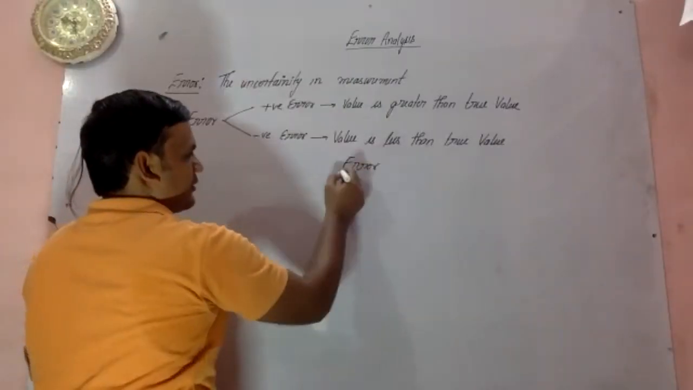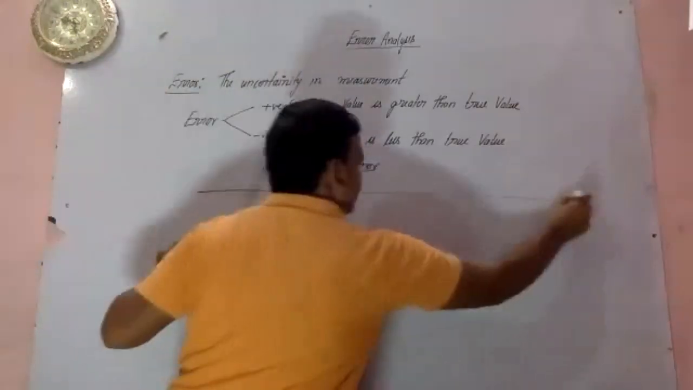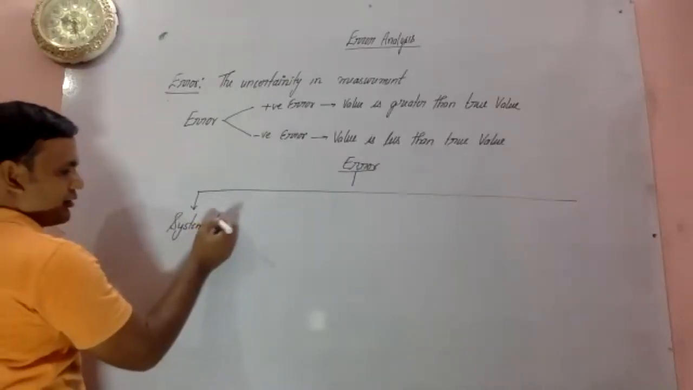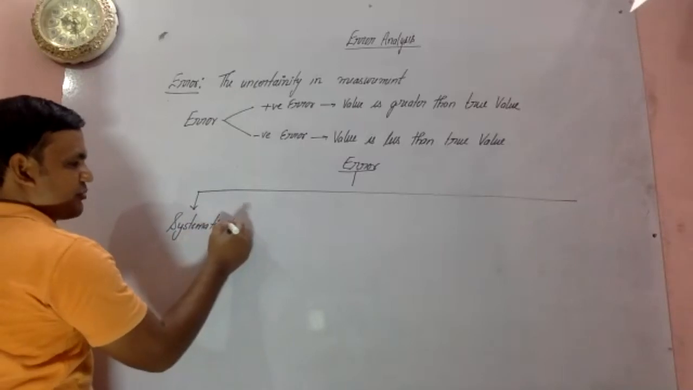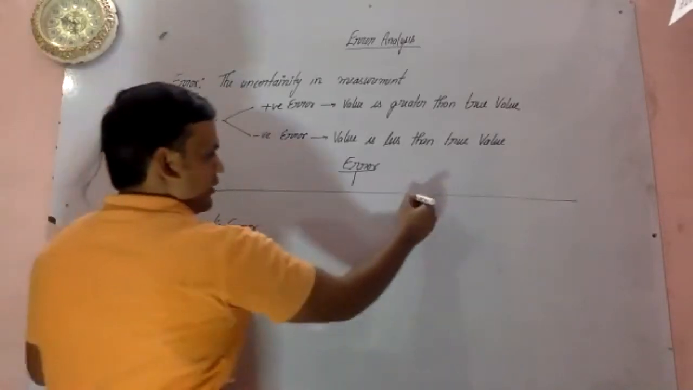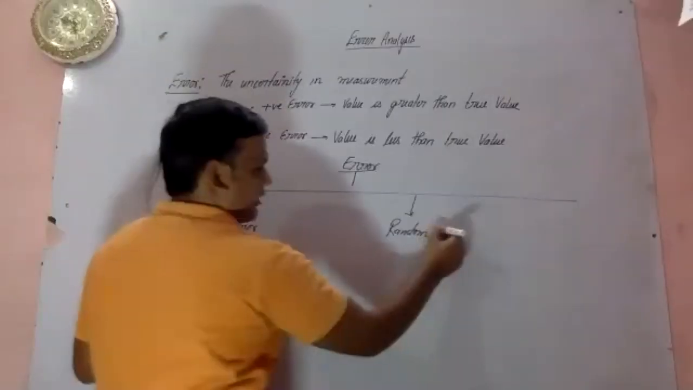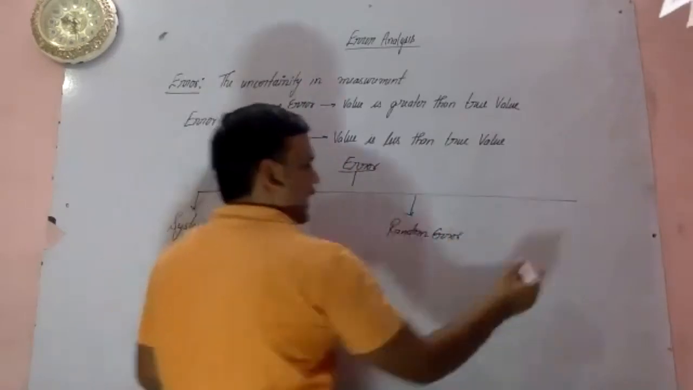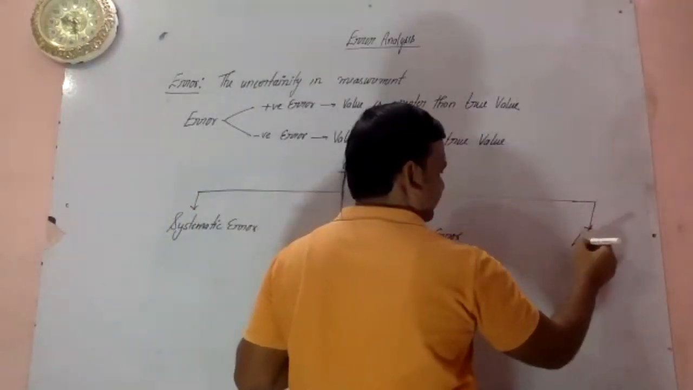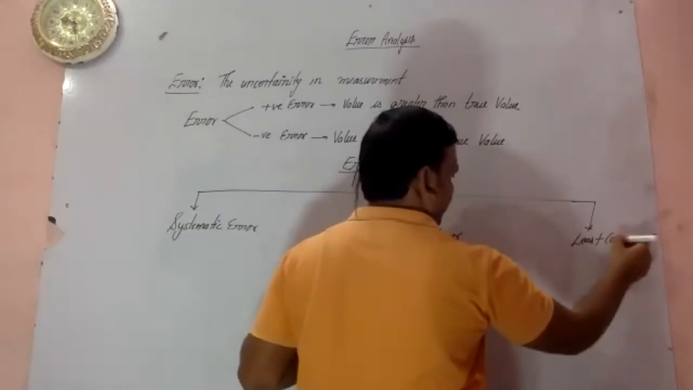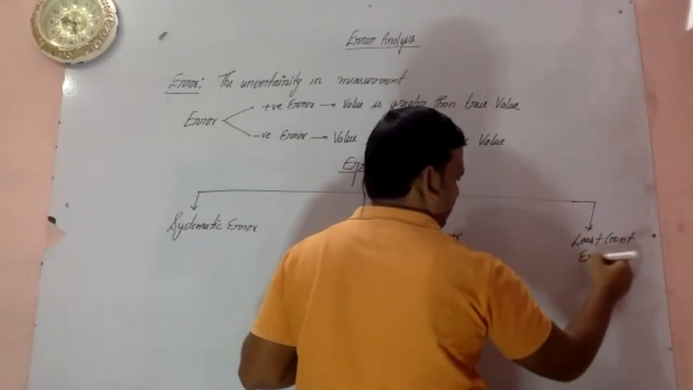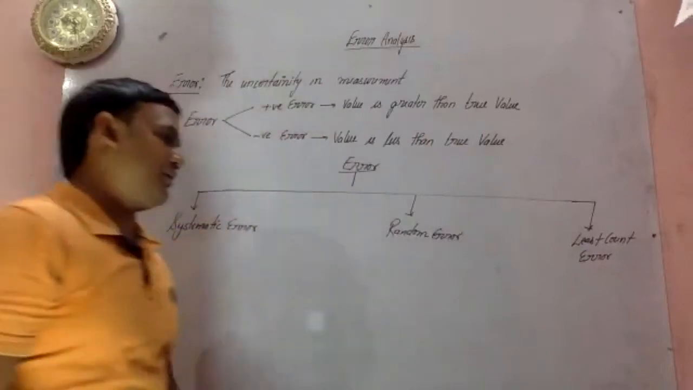So, error can be classified in three parts. What are they? Systematic error, random error, and this will be your least count error. So coming to them one by one.